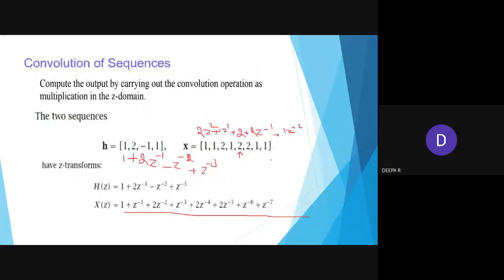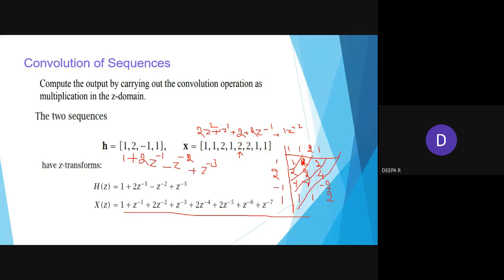Let me tell it once. I'll be writing this as 1 2 minus 1 1 and 1 1 2 1. A few portions I have taken. Then multiplying these two, it is like 1 2 minus 1 1, and then it is multiplied with 2 2 4 minus 2 2. Once you do it like this, I hope you have started like this.